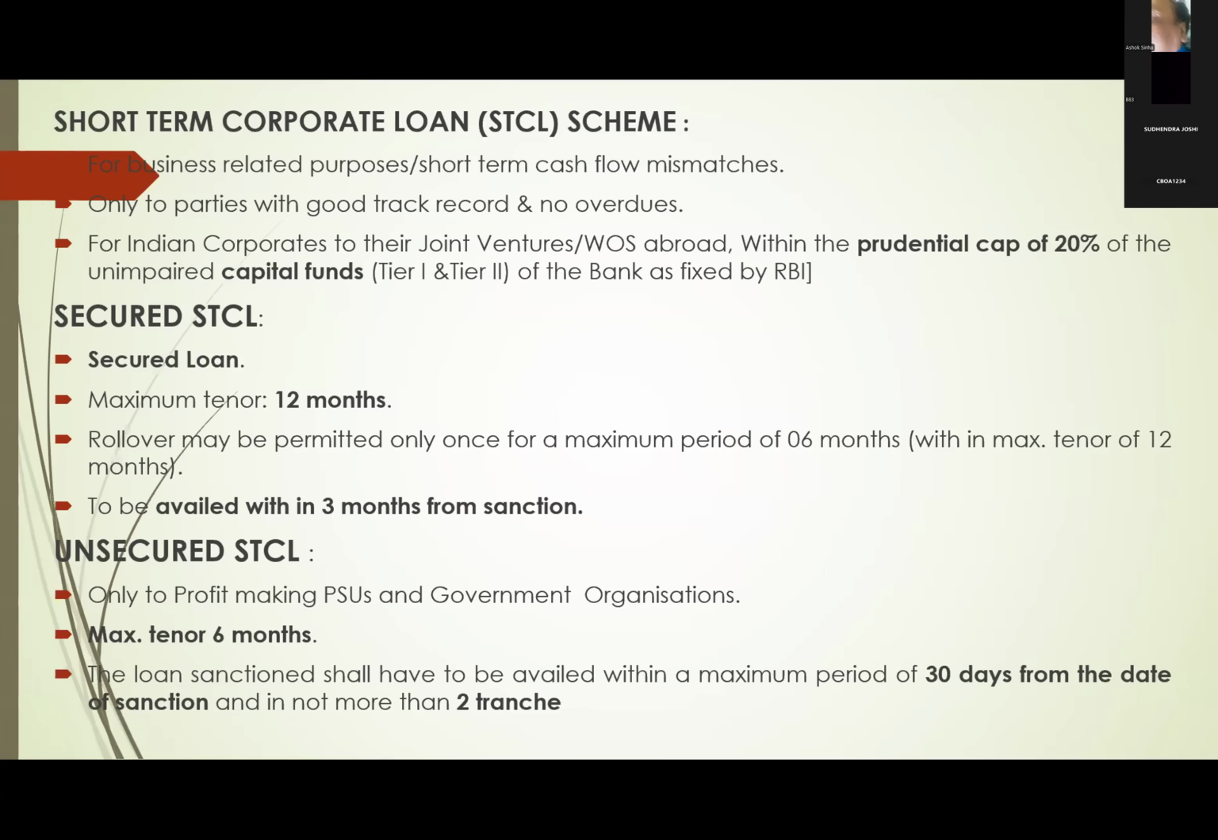So two points only for exam purposes here. Maximum tenure is 12 months, but we will give 6 months first, and it will be rolled over by another 6 months. After completion of 6 months, one more rollover, so then it is a maximum of 12 months. They have to avail within 3 months.